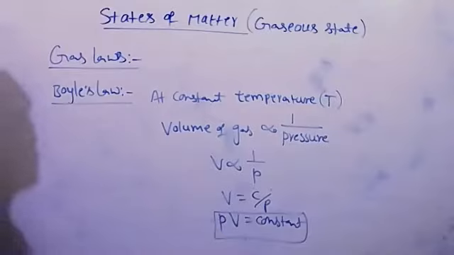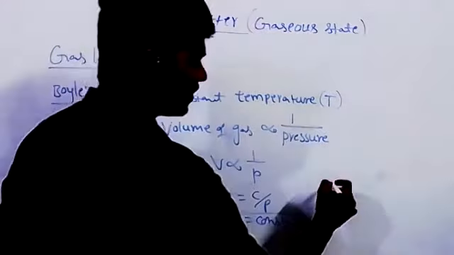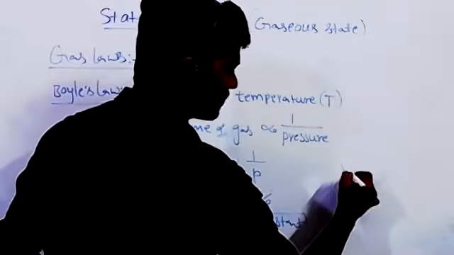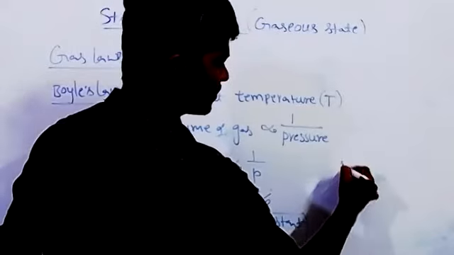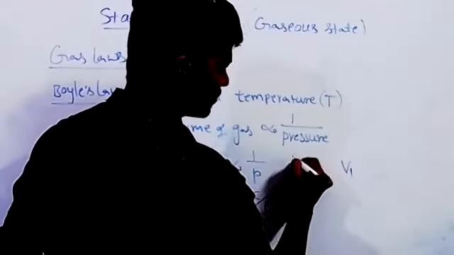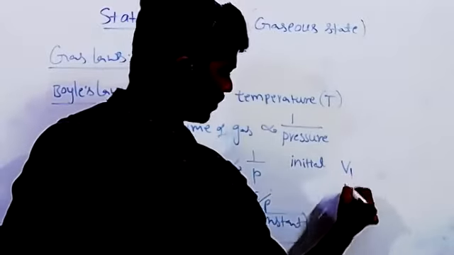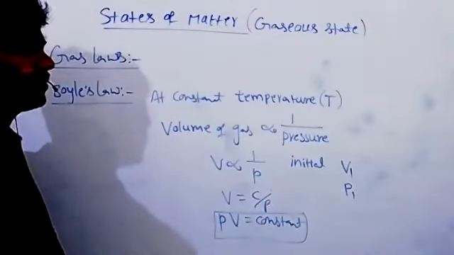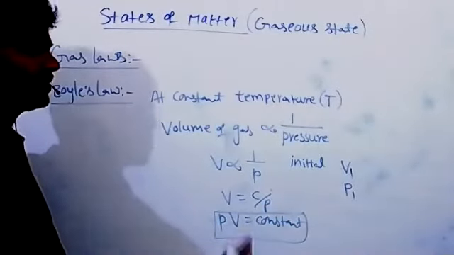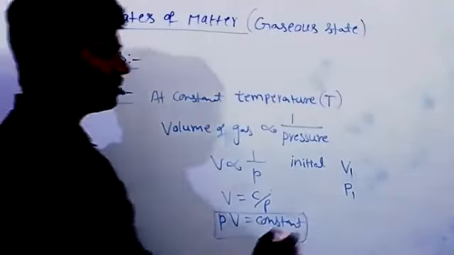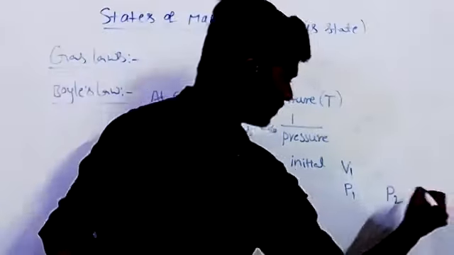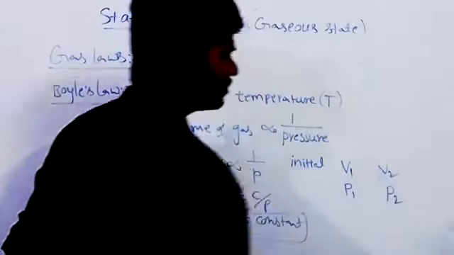Suppose the initial volume of a gas is V1 and pressure P1 at constant temperature. Now pressure is changed to P2, meaning either increased or decreased. Then volume also changes to V2.